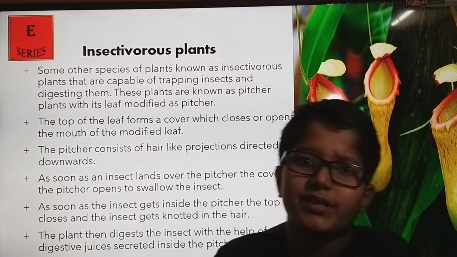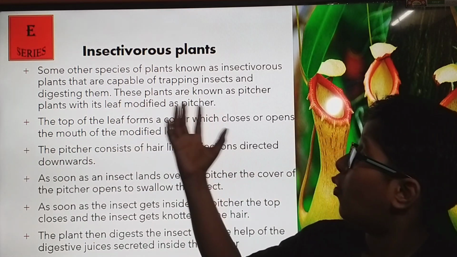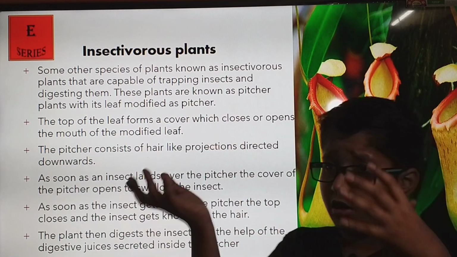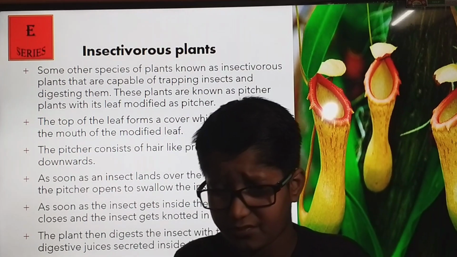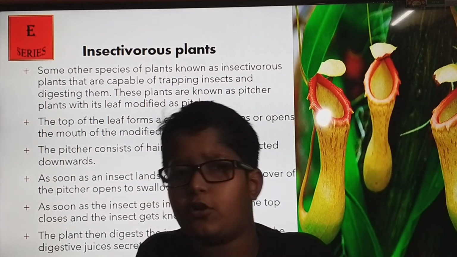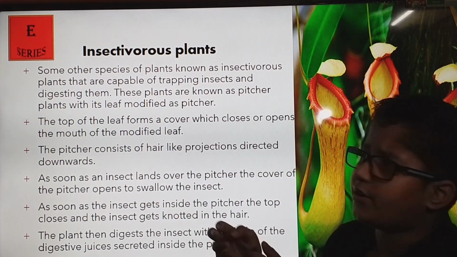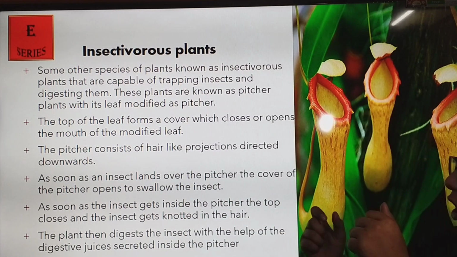Some insectivorous plants take only animals for their survival, but some plants can do photosynthesis too, but due to depletion of some sources they need other animal sources for their nutrition.